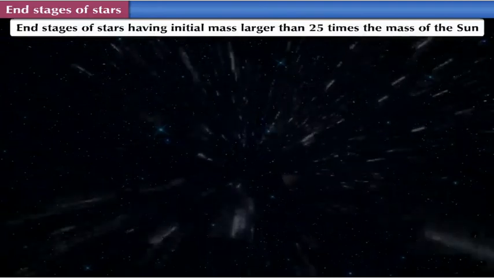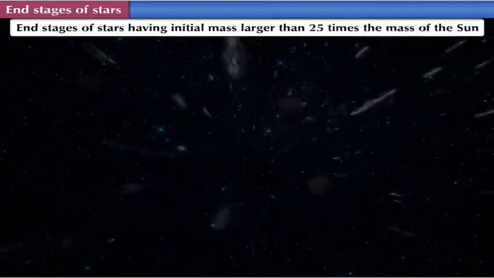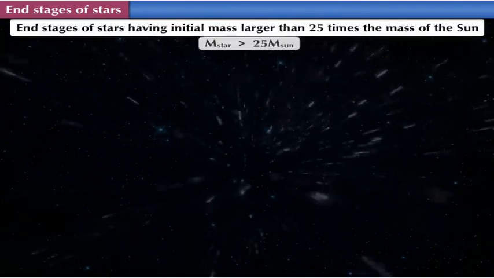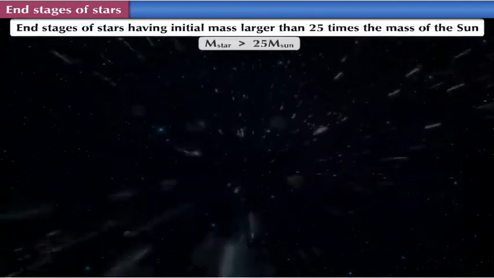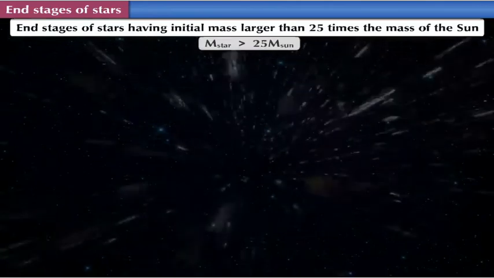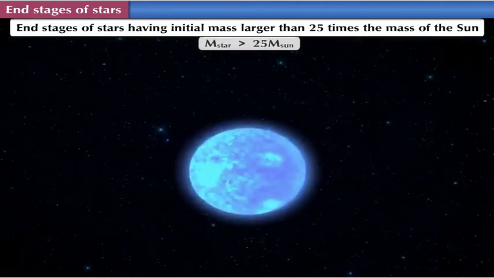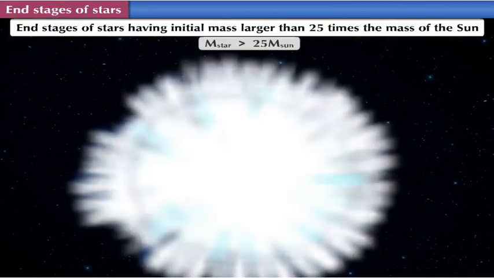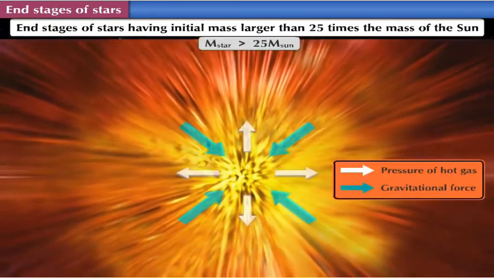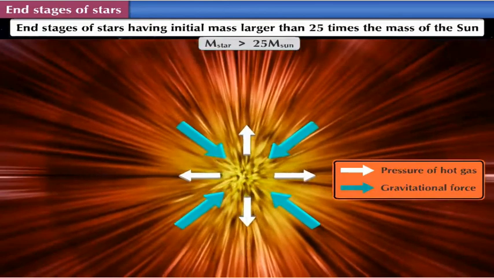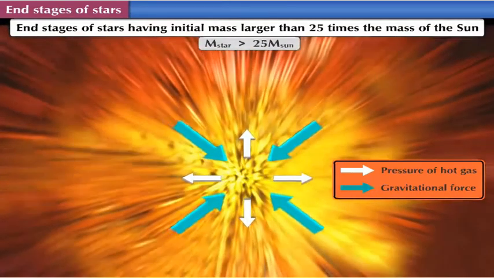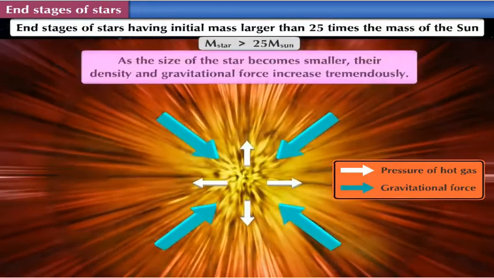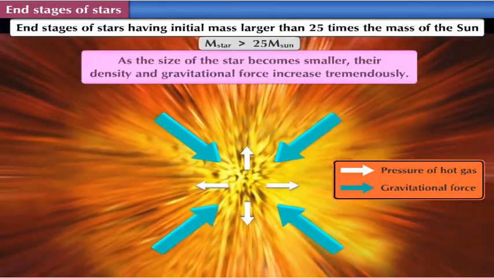End stages of stars having initial mass larger than 25 times the mass of the Sun. That is, mass of the star is greater than 25 times the mass of the Sun. These stars evolve like the stars in the second group, but after the supernova explosion, no pressure is capable of balancing their huge gravitational force, and they continue contracting endlessly. As their size becomes smaller, their density